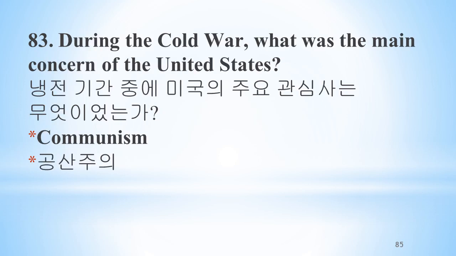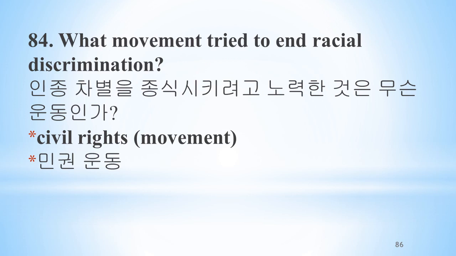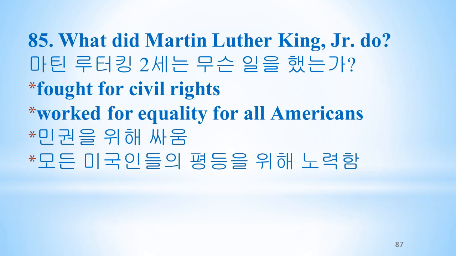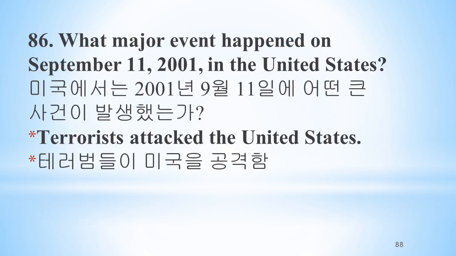During the Cold War, what was the main concern of the United States? Communism. What movement tried to end racial discrimination? The Civil Rights Movement. What did Martin Luther King Jr. do? Fought for civil rights, worked for equality for all Americans. What major event happened on September 11, 2001 in the United States? Terrorists attacked the United States.